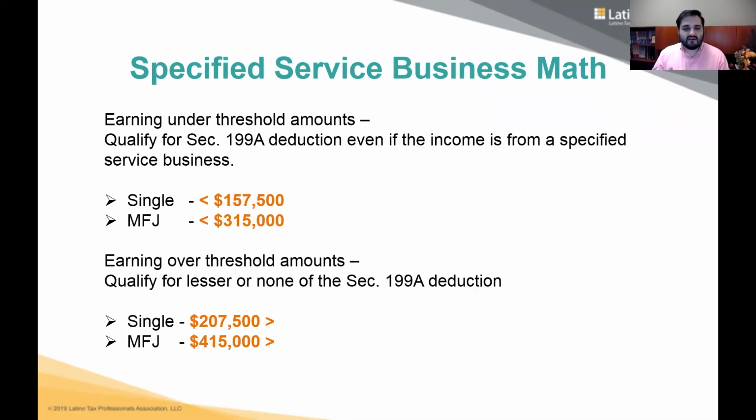As you can see here, here are the numbers. Single, $157,500 taxable income. Married, $315,000 taxable income. Being below, it doesn't matter what kind of business you are, you're going to get the deduction. If you are above, no deduction. If you're within, there's a deduction, but it's limited.